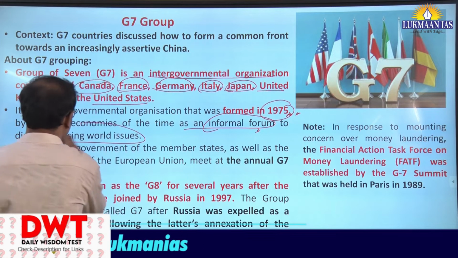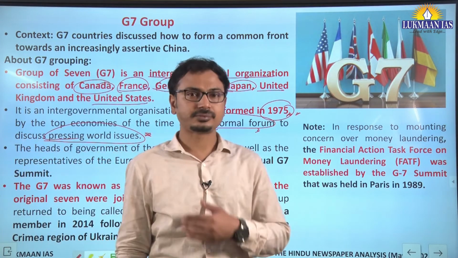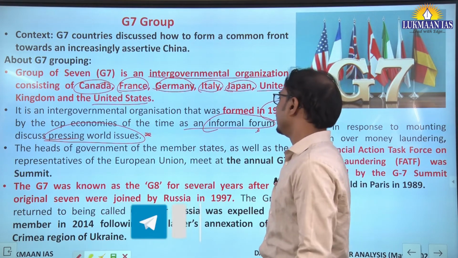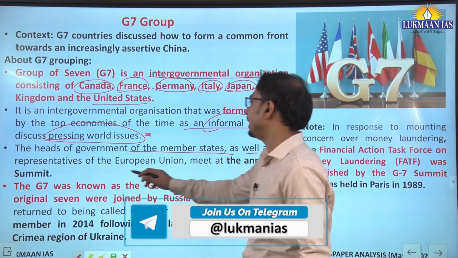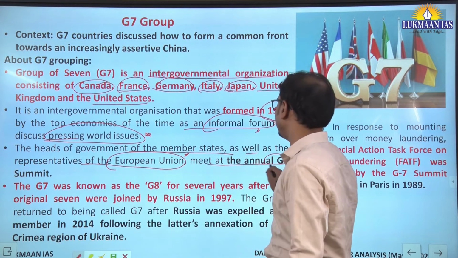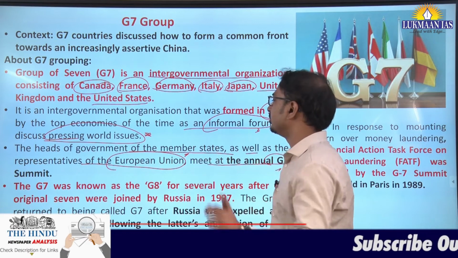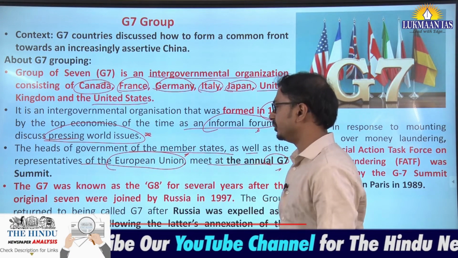It is not specifically for dealing with economic issues, but all pressing world issues. The heads of government of the member states as well as representatives of the European Union meet at the annual G7 summit.